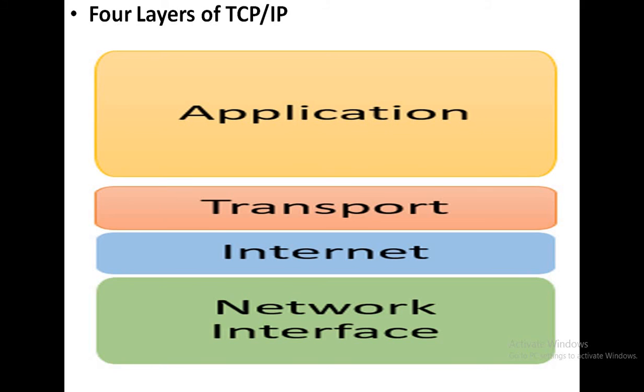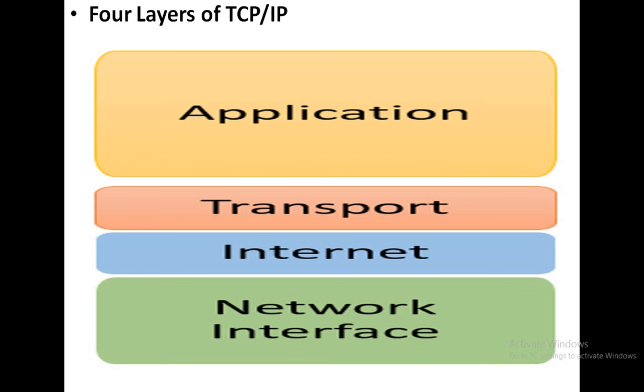It is also called the network access layer, and it gives the details of how data should be sent using the networks. So this is the functionality of the network interface layer.